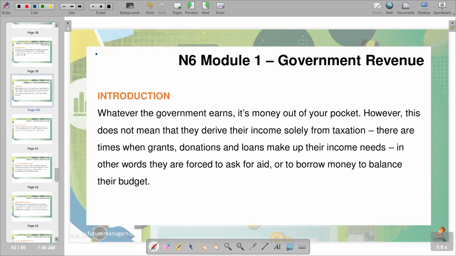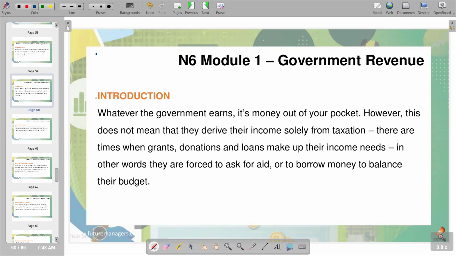In this video, we want to look at module 1, that is on government revenue. So we are going to go through and try to see what the sources of government revenue are, where to access the revenue. So we have an introduction that is giving us that explanation.